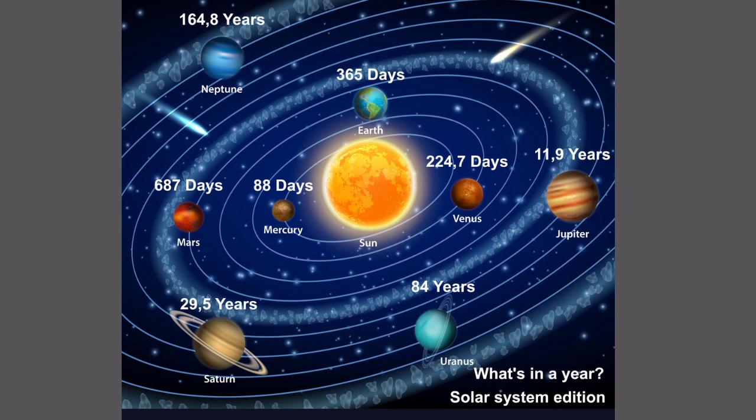Uranus, orbit 84 years, spin 17 hours 14 minutes, and the moons are 27. And Neptune, orbit 165 years, spin 16 hours 7 minutes, and the natural satellites called moons are 14.